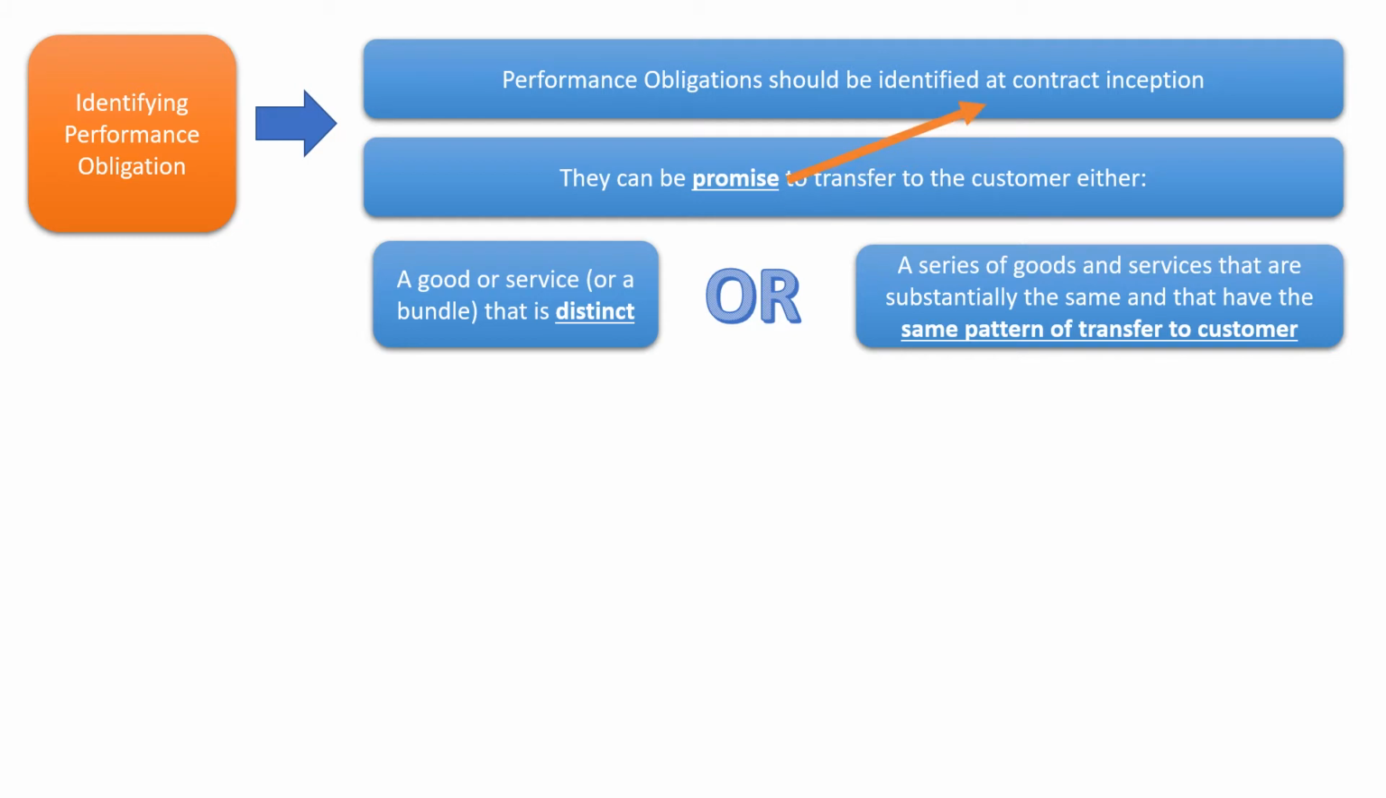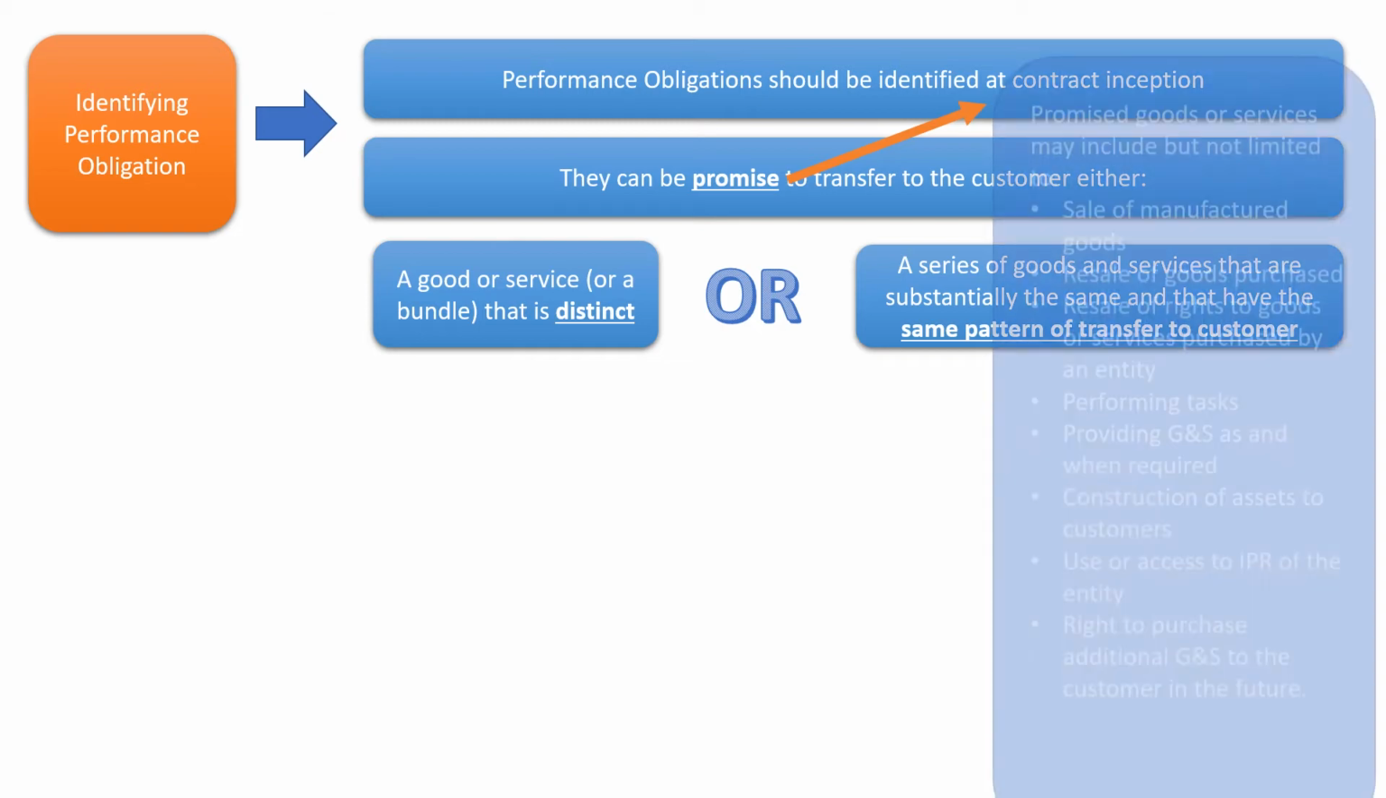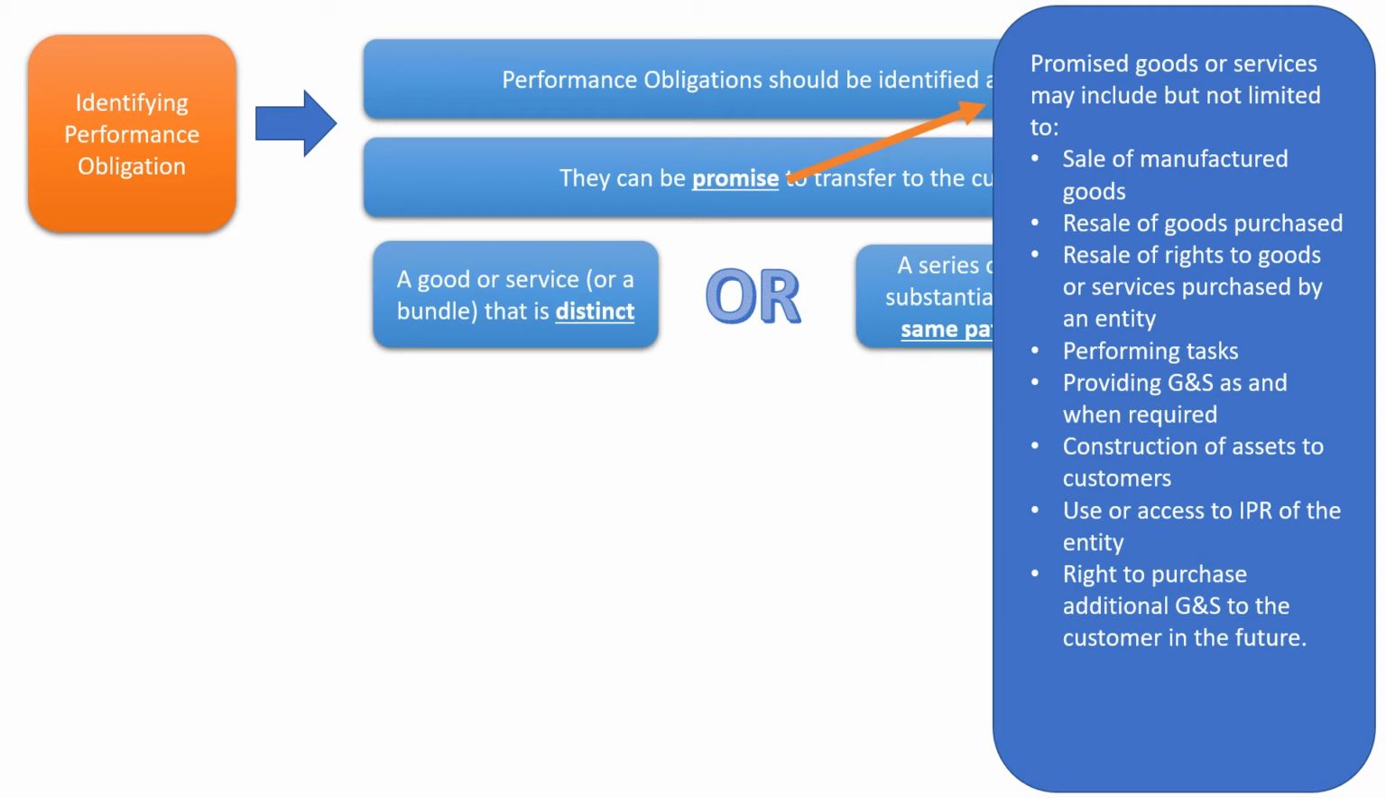Now, what items are considered under the promised goods or services? This is an inclusive list. By inclusive, I mean that you can add to it based on the nature of the contract. It is not a limited or exclusive list. The points are: sale of manufactured goods, resale of goods purchased, resale of rights to goods or services purchased by an entity, performing tasks, providing goods and services as and when required, construction of assets for customers, use of or access to the intellectual property rights of the entity, and the right to purchase additional goods and services in the future.